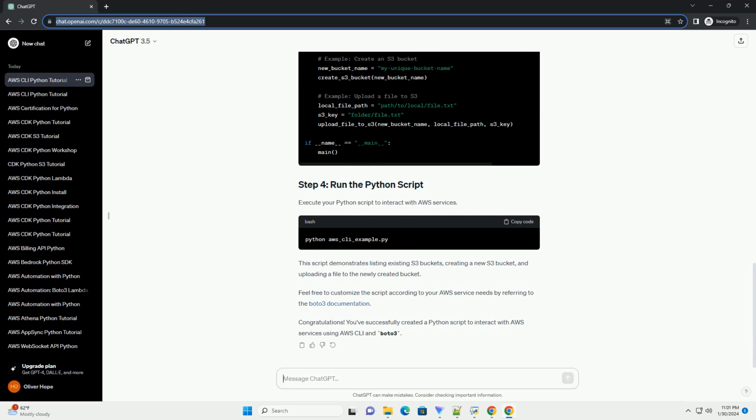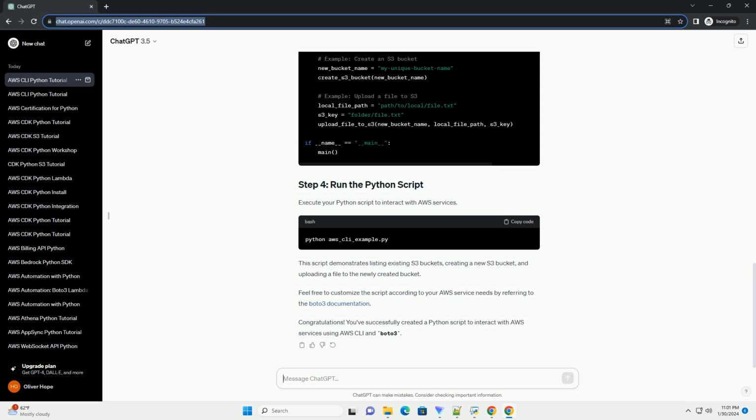This script defines a function list_S3_buckets that executes the AWS CLI command to list S3 buckets. The JSON output is then parsed, and bucket names are printed. If there is an error, it prints the error message. Save the script and run it using the following command. Make sure that you have the necessary IAM permissions to list S3 buckets.